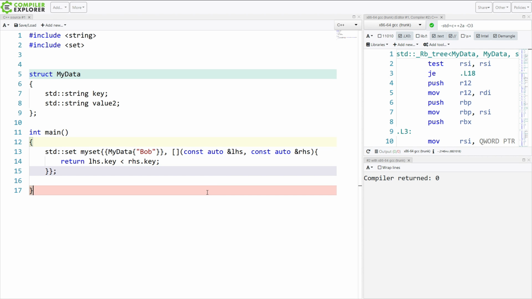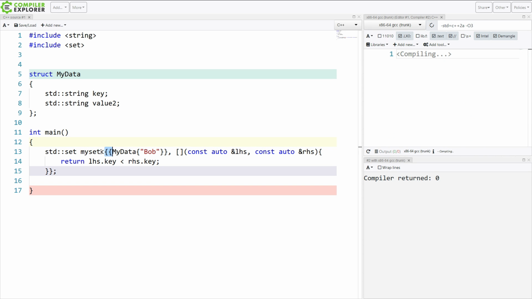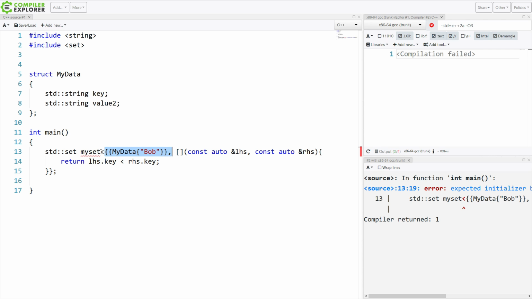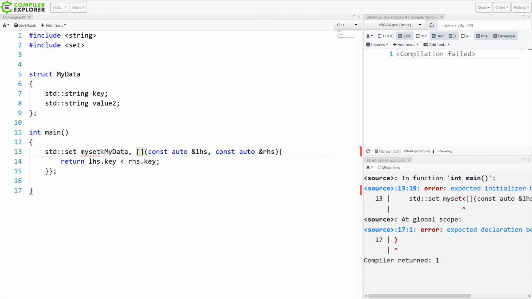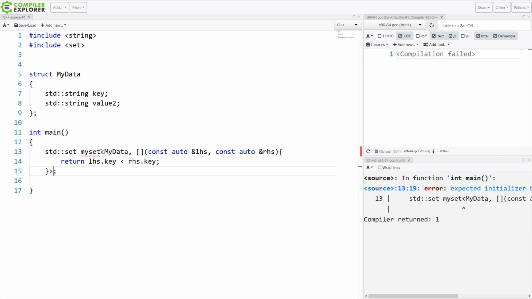So back to this example, and we are in C++20 mode. And we already know it's not just that our lambdas are default constructible and default assignable, it is also that they can be used in an unevaluated context. So let's take this out here and say we've got a set of my data, and then we want the comparator to be this lambda. So we need to put a close angle bracket there, and we are getting compile errors, which isn't surprising.